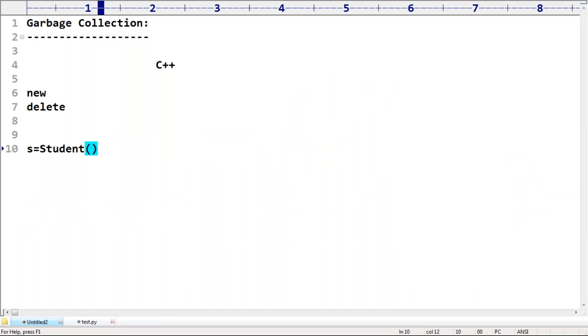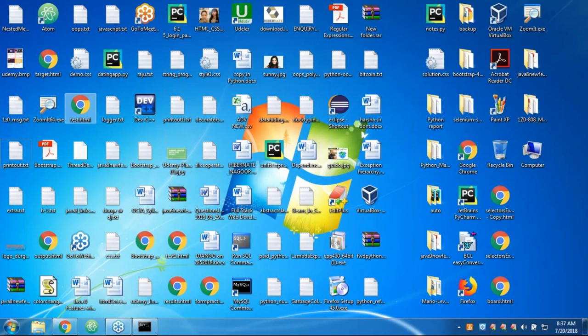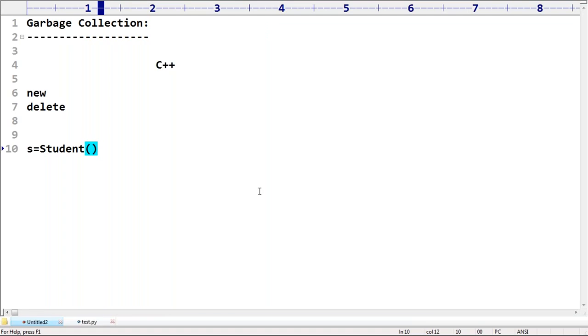So the important conclusion: when we say that an object is eligible for garbage collection, it means that object doesn't contain any reference variable. Clear, Swami? How to identify a useless object? If the object does not have any reference variable. Next, being a programmer, we know whether this object is required or not. If this object is no longer required, it is highly recommended to delete all the reference variables or to assign None to every reference variable. Then the corresponding object automatically becomes eligible for garbage collection.